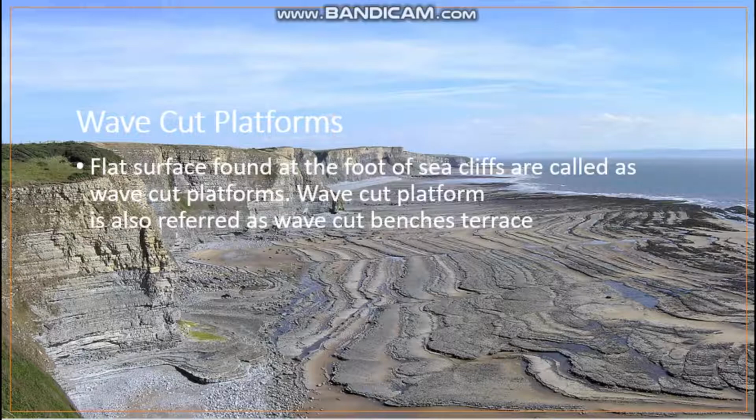So a wave cut platform is also referred to as wave cut benches or bench terrace. On seeing this picture, what did you understand? It is happening on the seashore, isn't it? A flat surface found at the foot of the sea cliffs is called a wave cut platform. What is another name for wave cut platforms? Listen, wave cut benches, terrace.